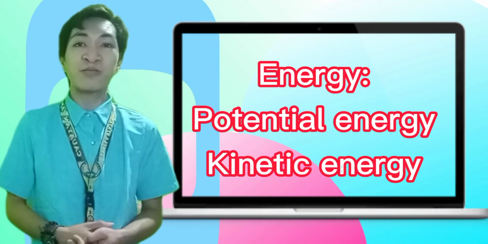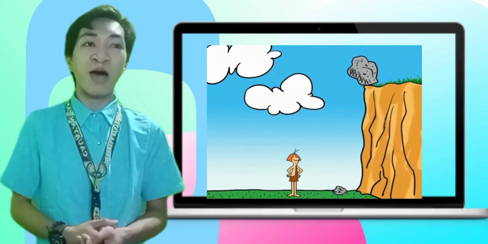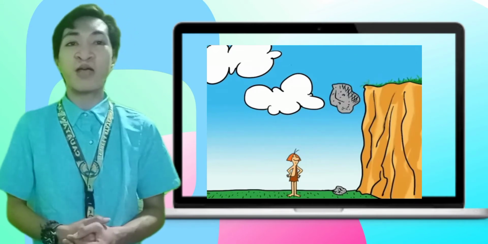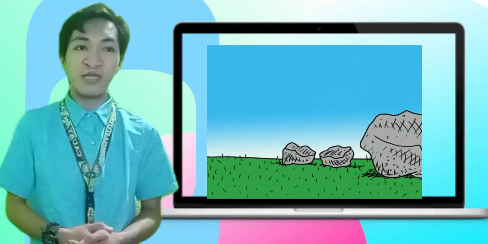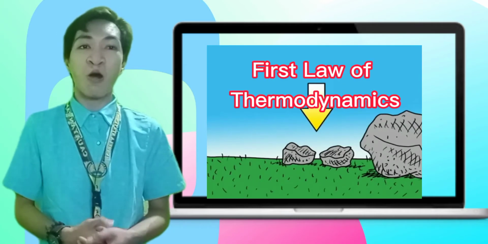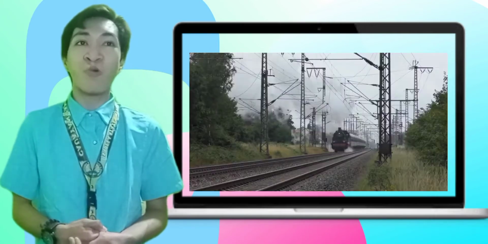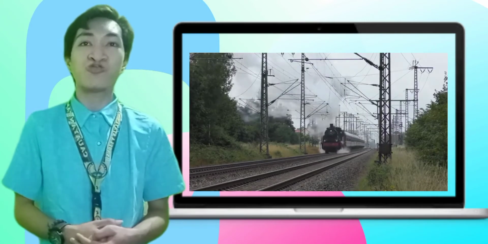Moving further, another important classification of energy is potential and kinetic energy. Say a rock is at some elevation, so it possesses some potential energy. This energy is converted into kinetic energy when it falls down. This energy conversion is the first law of thermodynamics. One of the best examples of chemical, heat, and mechanical energy conversion can be found in the working of a steam locomotive engine.